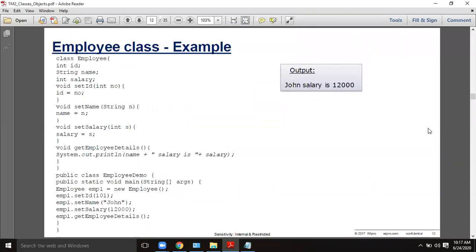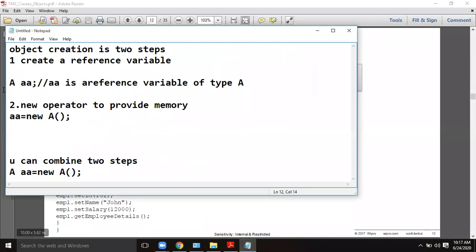Okay, let us see this example. This is the employee class. Here ID, name, salary are the three instance variables. Set ID, set name, set salary are the three methods. Here the number is assigned to ID, string n is assigned to name, s is assigned to salary. So these values are coming from here. If you want, we'll see an example.